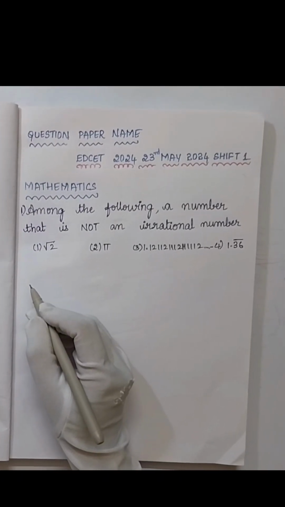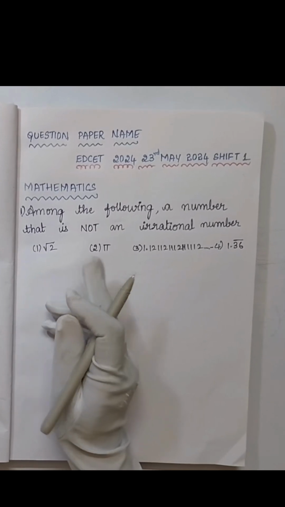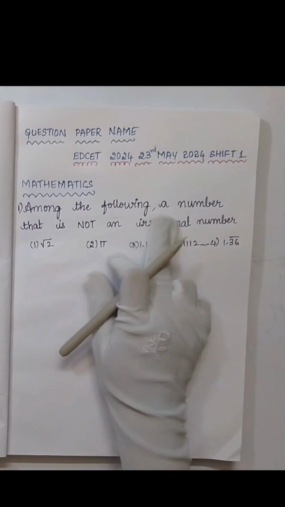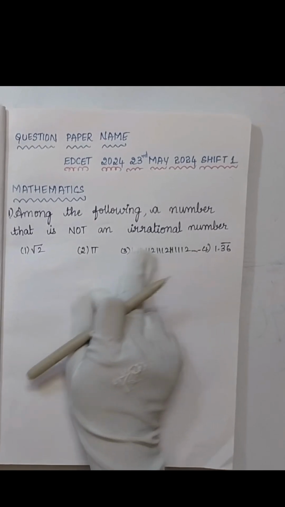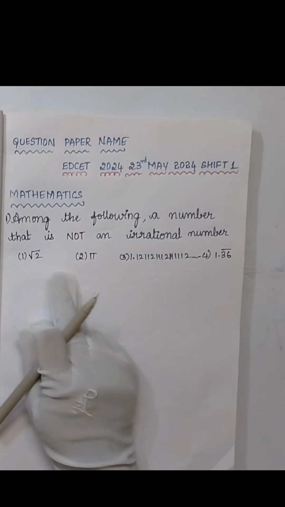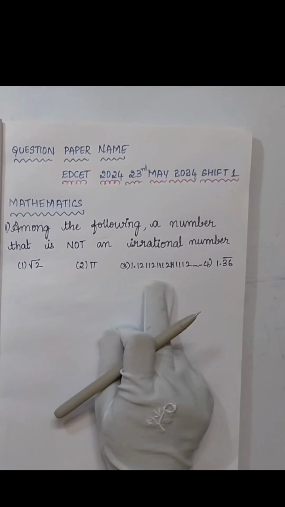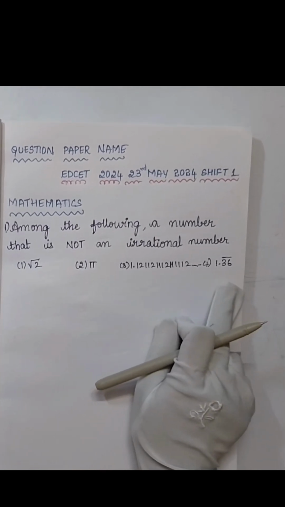In today's video, I am going to discuss the mathematics part of the question paper of Ed.CET 2024, 23rd May, Shift 1. So the first question is: among the following, a number that is not an irrational number. Options are: the first one is root 2, second is pi, third is 1.12, 112, 1112 and so on, and the fourth option is 1.36 bar.